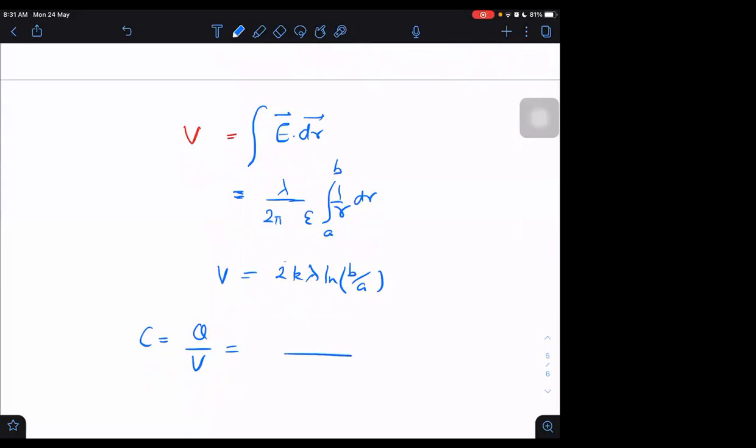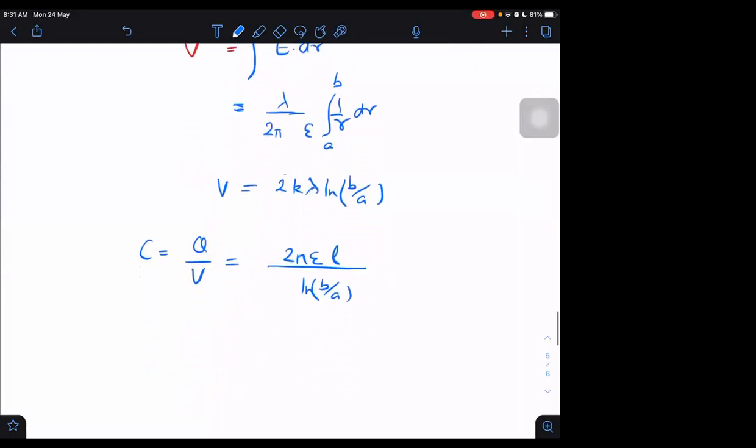I think we can put lambda equal to Q by L. Then we are getting finally the capacitance per unit length in this case as 2 pi epsilon upon ln B by A.